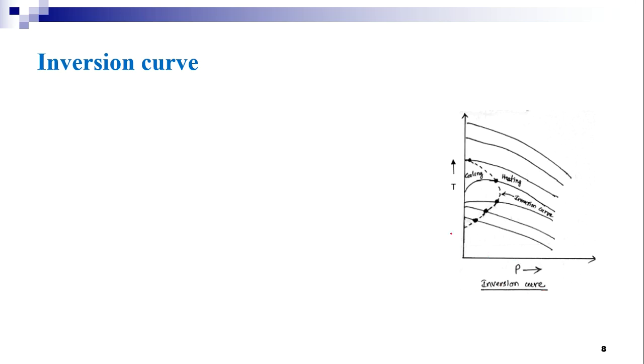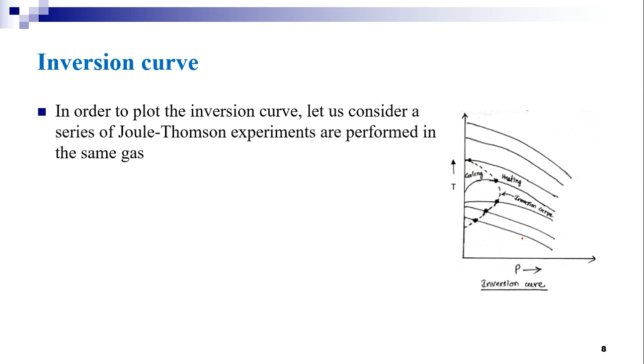In the figure you can see a graph of temperature versus pressure drawn for a gas, and from these curves we can understand the inversion curve. In order to plot the inversion curve, let us consider a series of Joule-Thomson experiments performed on the same gas.